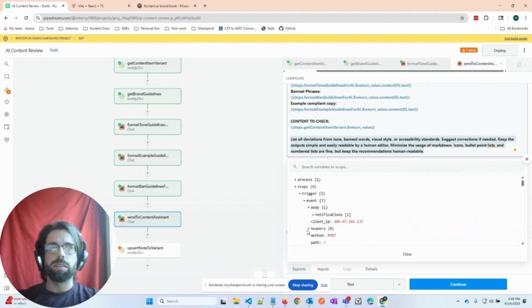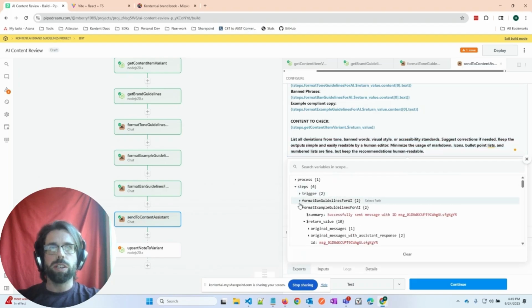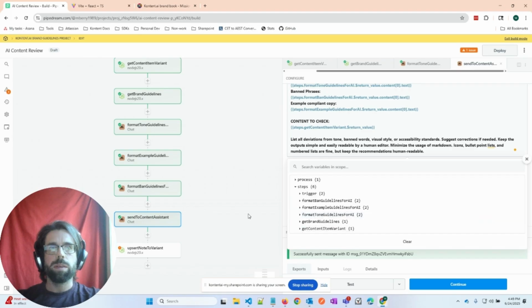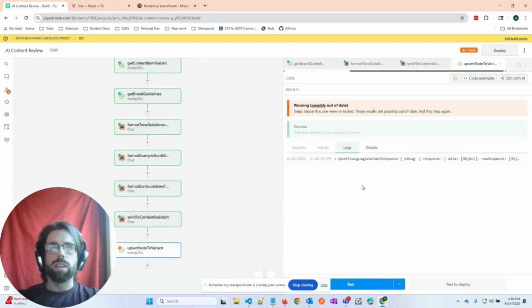If I close some of these steps, so we don't want the trigger, we don't want that, we don't want this. We want it's going to be on the next one because we actually upsert the outputs of what the assistant came up with to Kontent.ai.